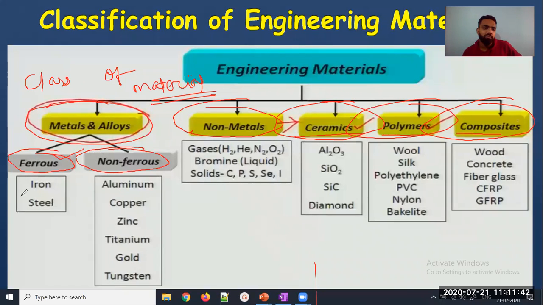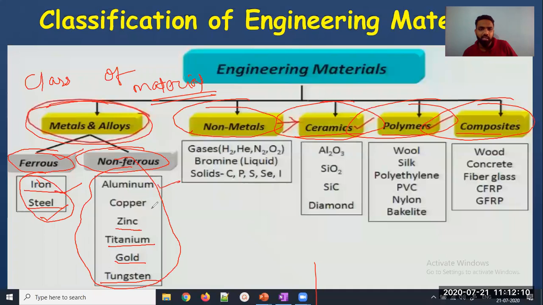What is the difference between ferrous and non-ferrous material? Ferrous materials are abundantly available in nature. Non-ferrous materials are also available in nature, but not as abundantly as ferrous material, and the process of extraction is very costly. If you want to extract iron or steel, an alloy of iron, it is very cheap.